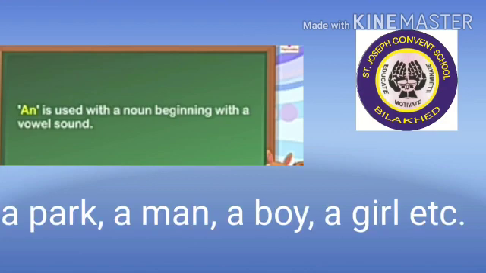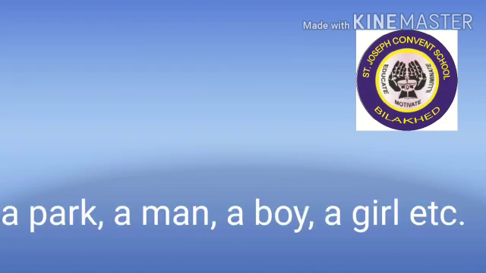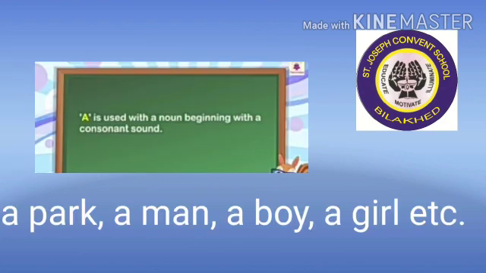Let's take the example. See, a is used with the consonant sounds, for example, a park, a man, a boy, a girl, etc. These all words are starting with a consonant sound, so we use a with them.